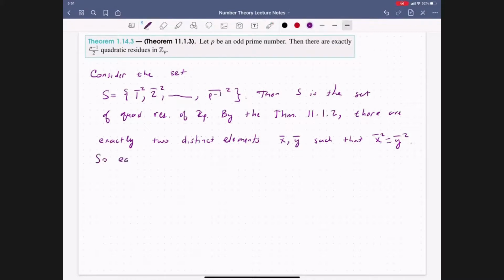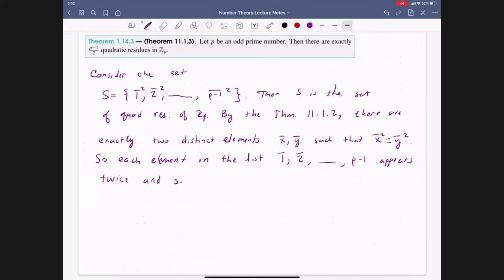So each element in the list 1 bar, 2 bar, all the way to p minus 1 over 2, to p minus 1, appears twice.